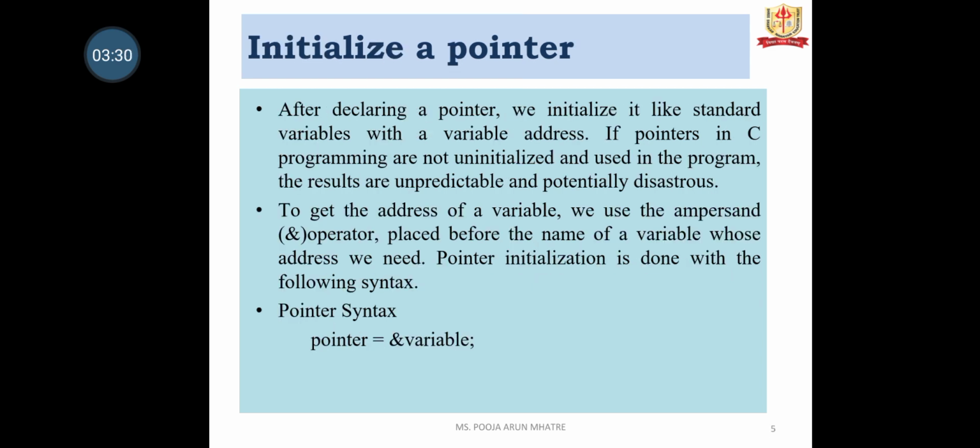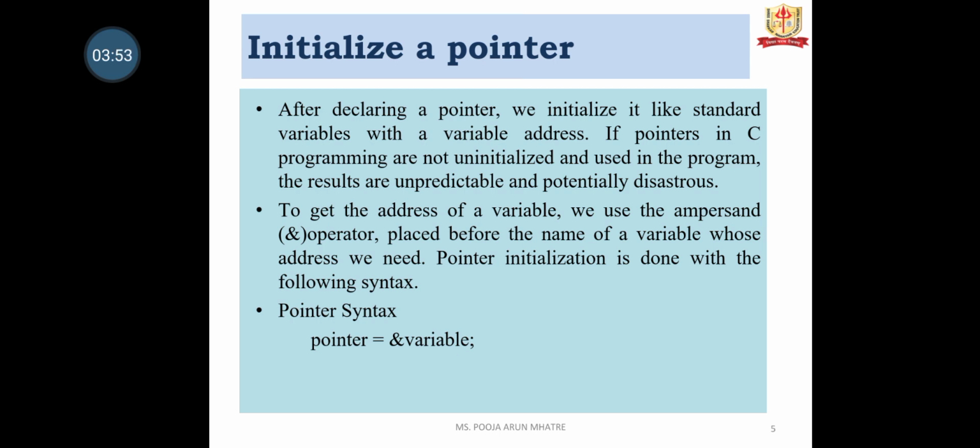Initialize a pointer. After declaring a pointer, we initialize it like standard variables with a variable address. If pointers in C programming are not initialized and are used in a program, the results are unpredictable and potentially different.